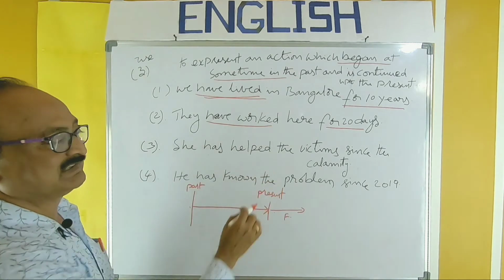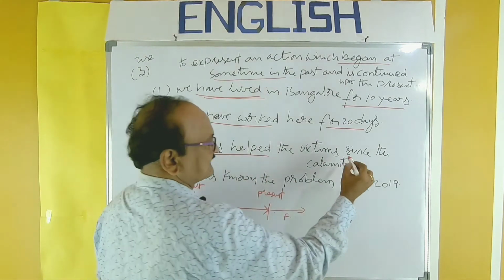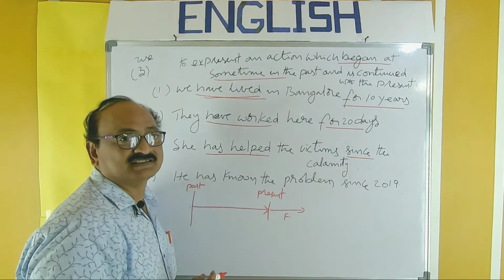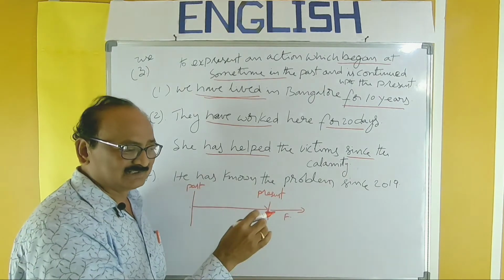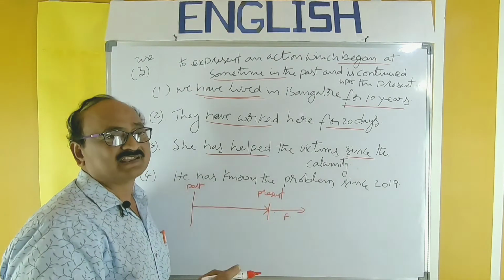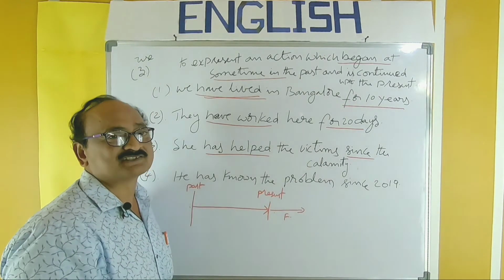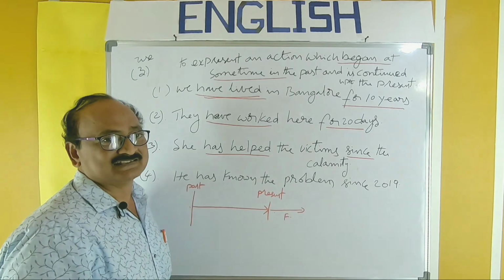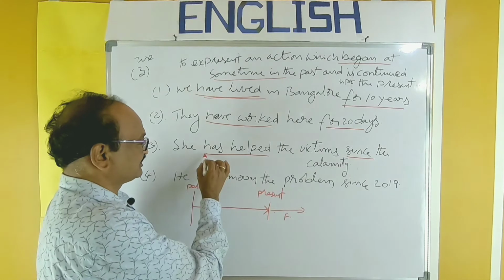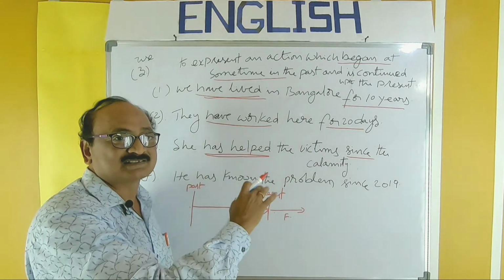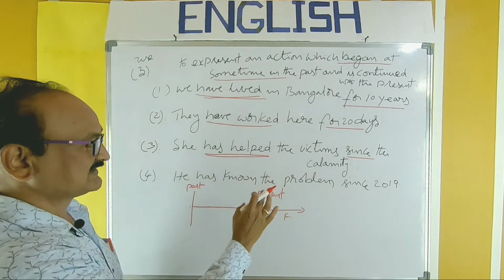She has helped the victims since the calamity. Has helped since the calamity. So since the calamity happened some time ago, and almost the people were suffering. They had suffered a lot, and still up to this moment they have been suffering, and the suffering almost might have come to an end. So she has helped. Action began at some time in the past and continued up to this moment. She has helped the victims since the calamity.